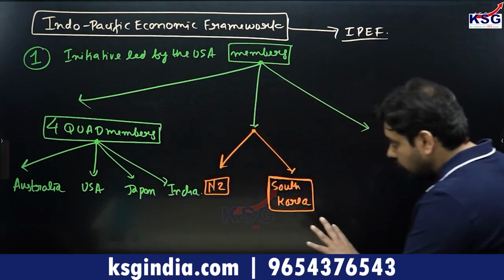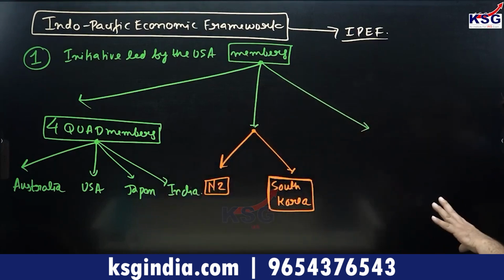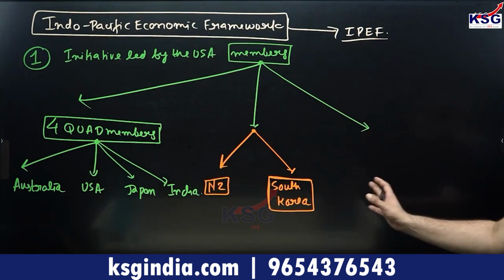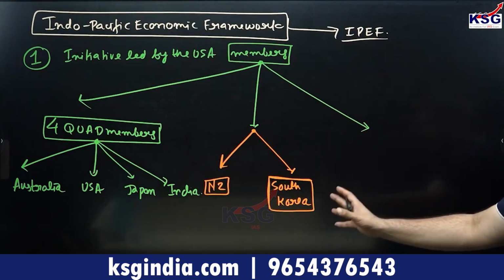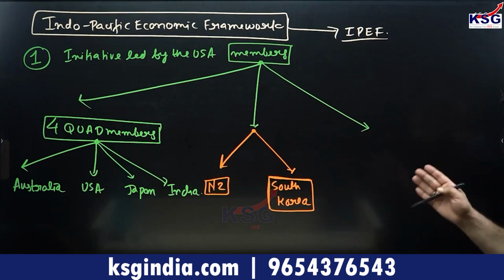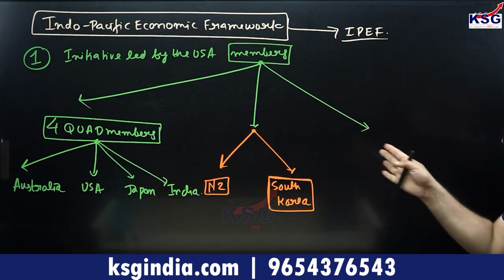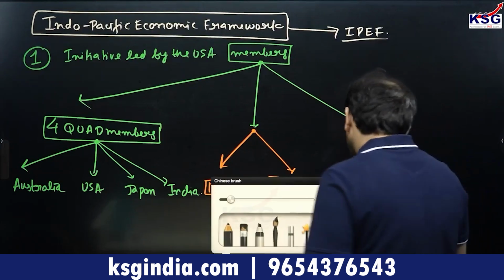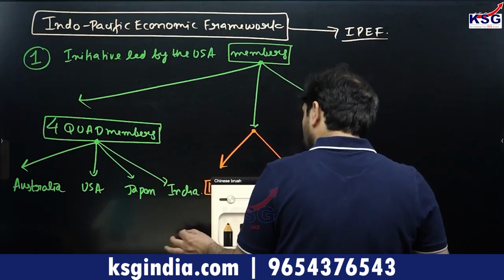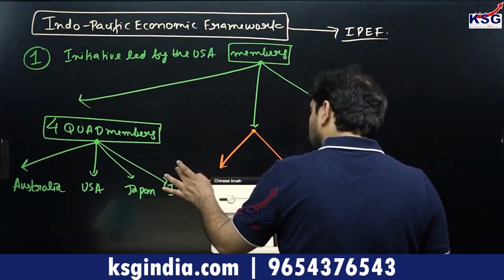So you see these are the 6 main members of the Indo-Pacific Economic Framework: Australia, USA, Japan, India, New Zealand and South Korea. These are generally allies in the Indo-Pacific Economic Framework partnership.